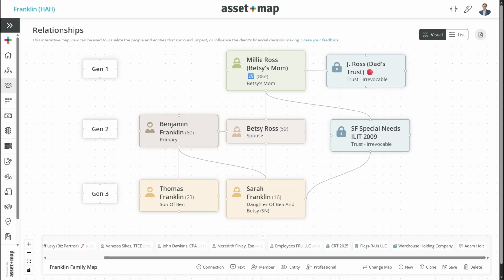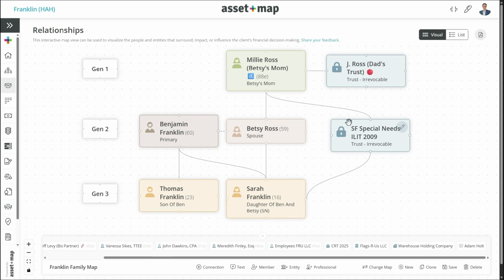You've got multiple generations, and split interests in a modern family between kids that may be disinherited. You've got a lot of wealth potentially on the right side of this line, maybe not a lot on the left side. Betsy tends to think of Tommy as basically her son, and so she wants him to be part of the inheritance. But of course, the way the trust is set up with her mom, it's going to completely skip him because he's not in the lineage.